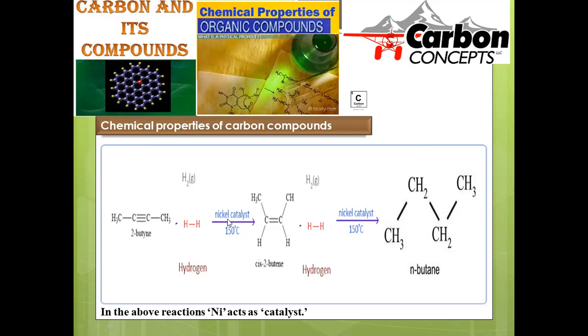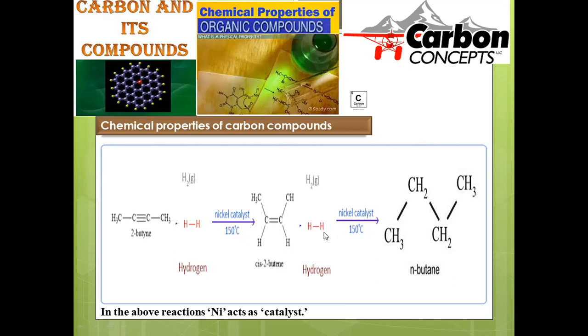Here, nickel being a catalyst, the acceleration of the addition of hydrogen to the triple bond is possible, so that the triple bond is added with hydrogen on either side, and a carbon-carbon double bond is generated. This carbon-carbon double bond is further added, because the reaction is not completed.